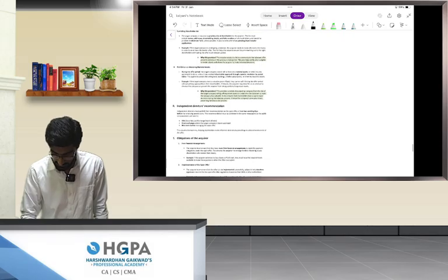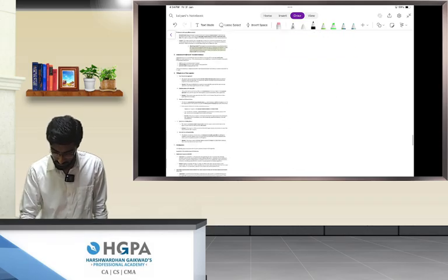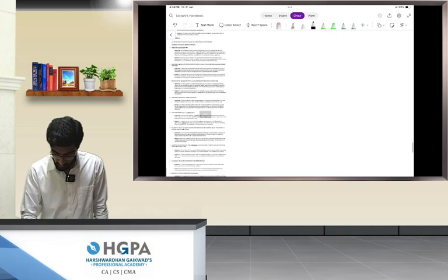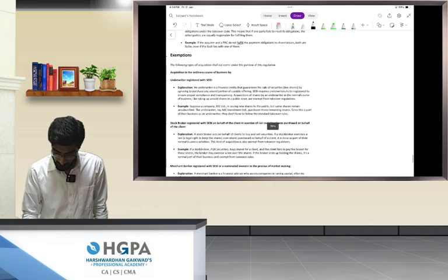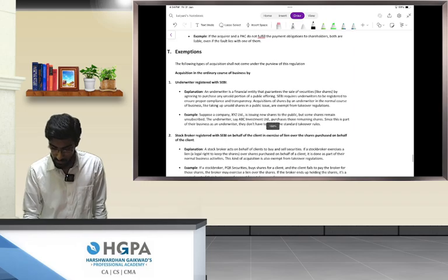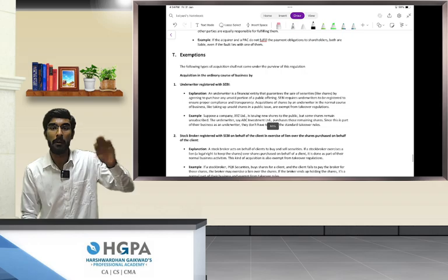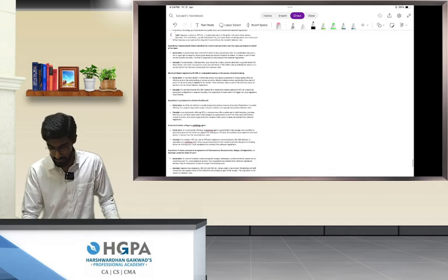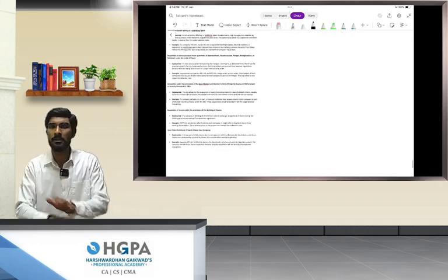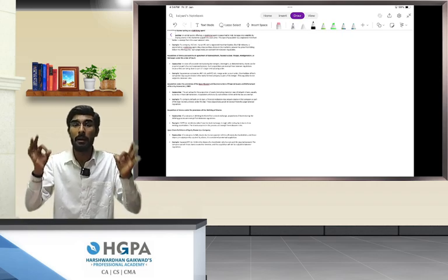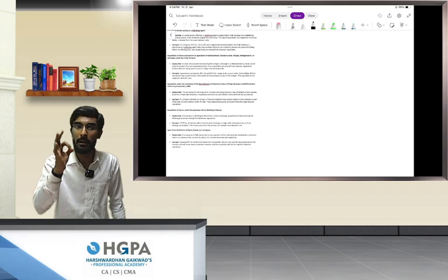We will learn the independent directors' recommendation, and the exemptions under which the open offer trigger will not be applicable. Then we will be done with that chapter in the next lecture.